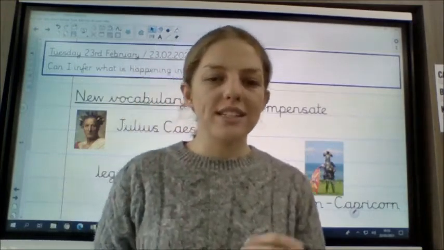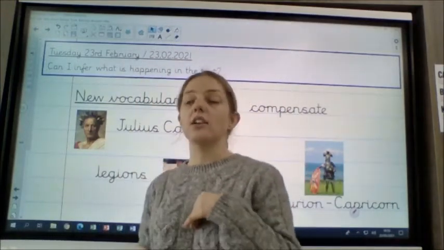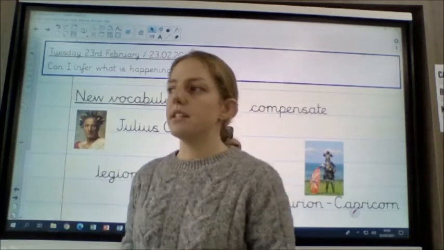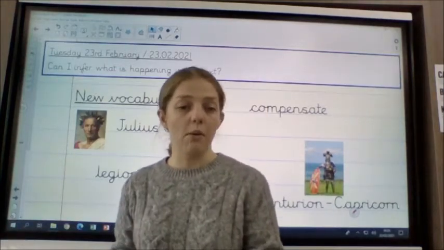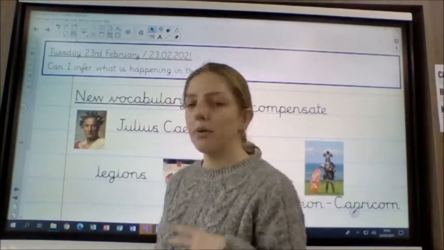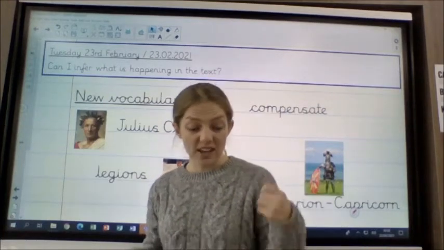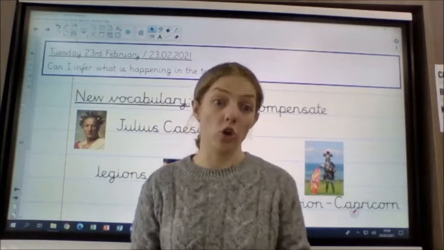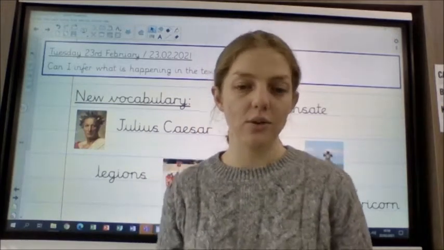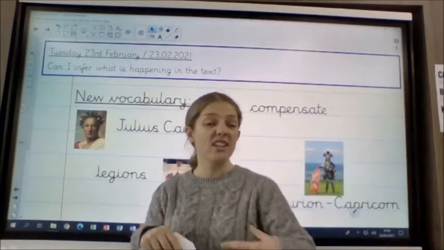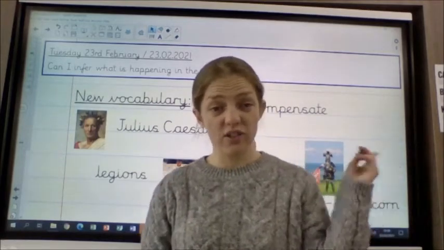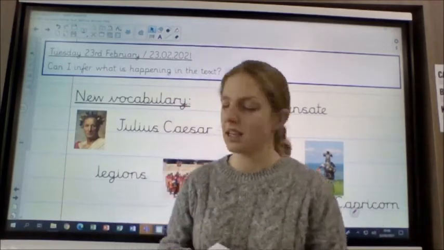Now Capricorn is a star sign that is associated with a particular month in the year, but it represents a goat, okay? So it just basically means someone who is in charge of a goat, okay? So Centurion Capricorn is an officer that's in charge of looking after Julius Caesar's goat, okay?